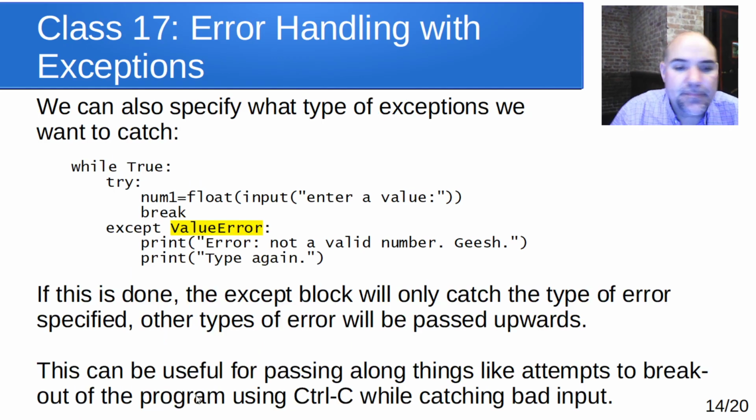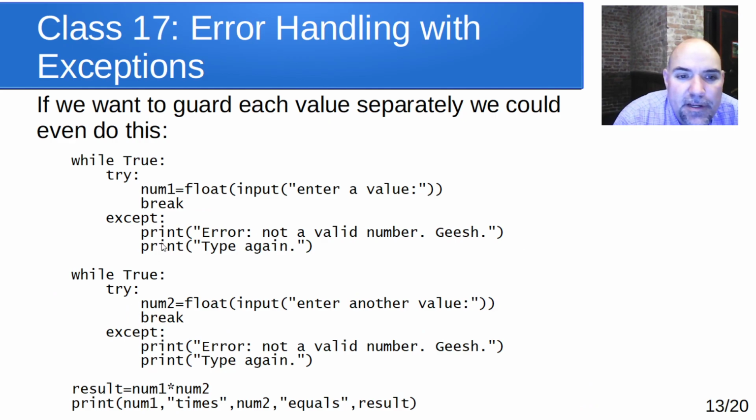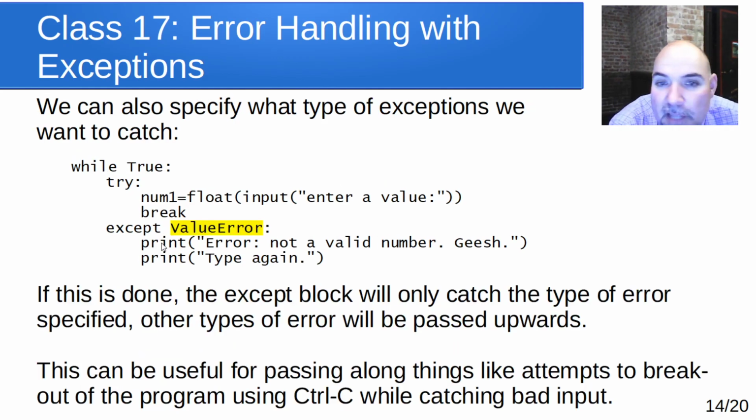Okay, you can also, in that try except block, rather than having it catch all exceptions, which is the default behavior that we had over here, have it catch certain types of exceptions. You can say what kind of exception you want to catch. So in this case, we're saying try, and have except ValueError. So we're only catching errors of type ValueError. If it's any other kind of error, it'll get passed upwards. If it's a ValueError, we'll catch it and handle it here.